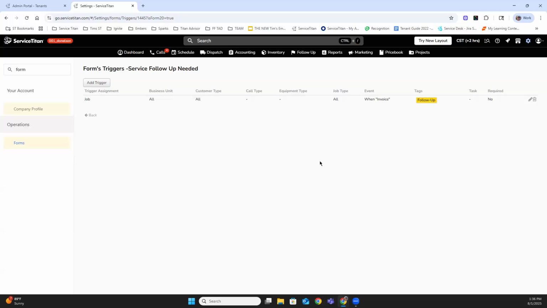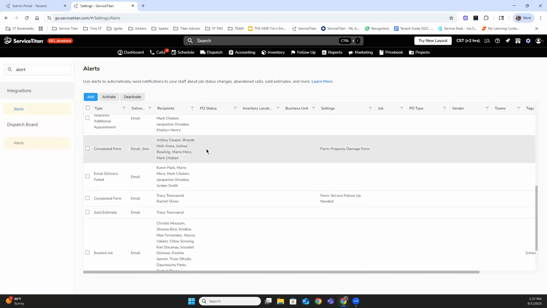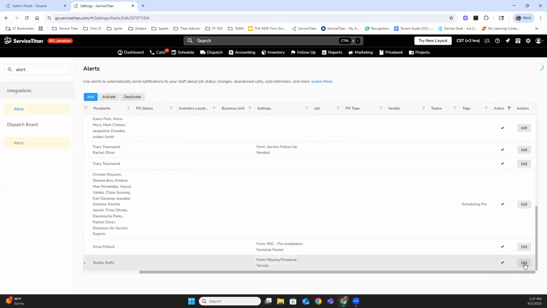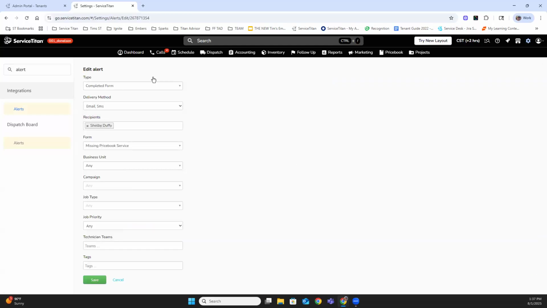Now, there's a couple other things that we can do with forms that I really like too. Let's go to alerts. We can create an alert when a form is completed. So let's go to our alerts here. We'll scroll to the bottom one. This is one of my favorite completed form alerts. This is for a missing price book service or item in the price book. And to fill these out, we'll scroll this over a little bit and we'll edit this, and you can kind of see how these alerts are set up.